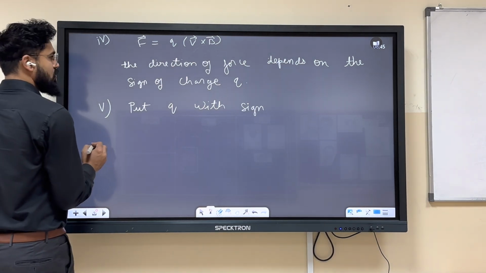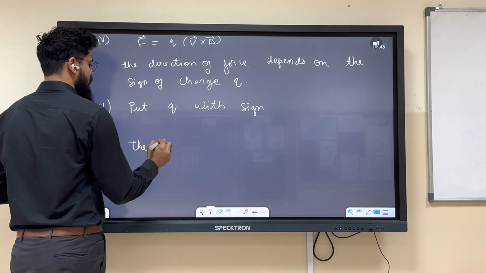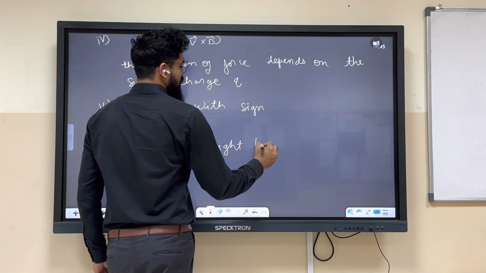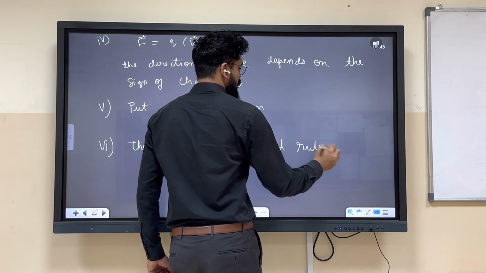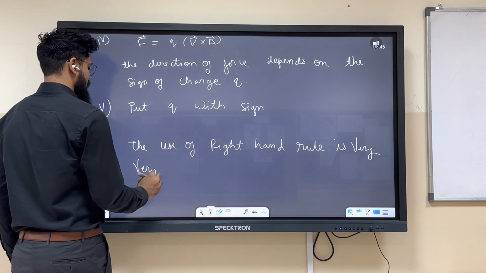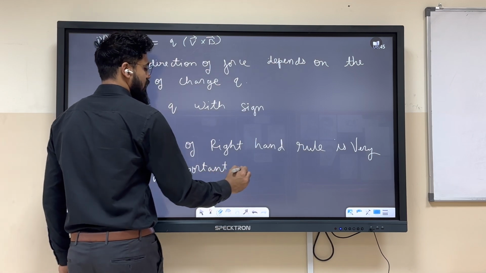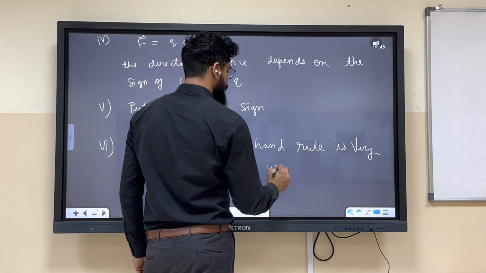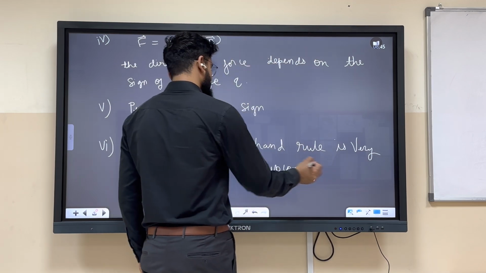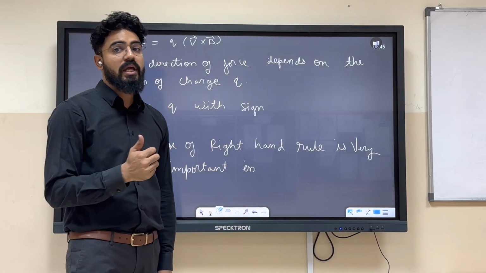So the use of right hand rule is very, very important in this chapter and in the next chapters.